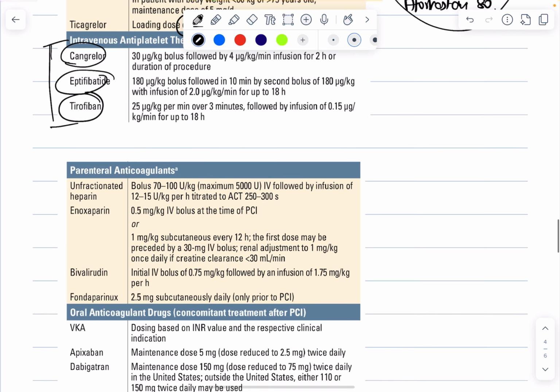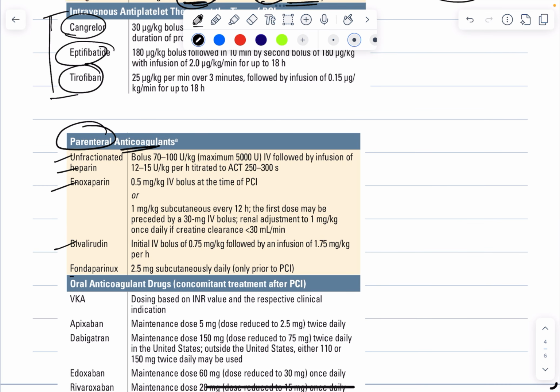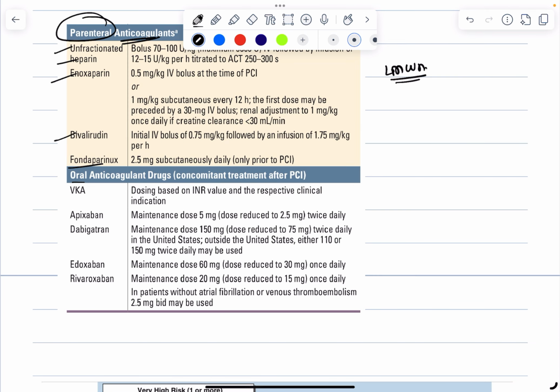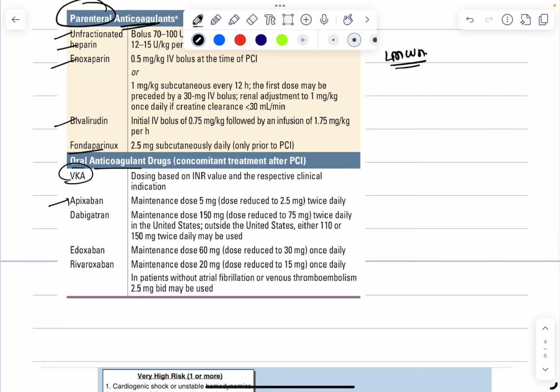Now coming to anticoagulants. First, parenteral anticoagulants include unfractionated heparin, enoxaparin, bivalirudin, and fondaparinux. LMWH is commonly preferred, and UFH is commonly not preferred in our hospitals also. Oral anticoagulants are vitamin K antagonists like warfarin, or you can also use apixaban, dabigatran, edoxaban, and rivaroxaban, of which the commonly used ones are apixaban, dabigatran, and rivaroxaban.